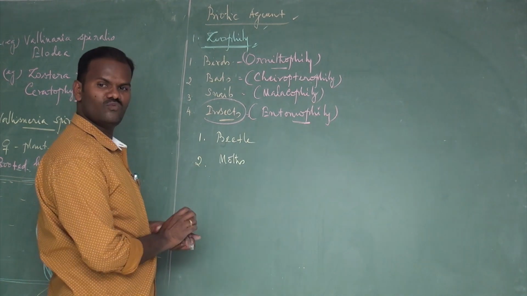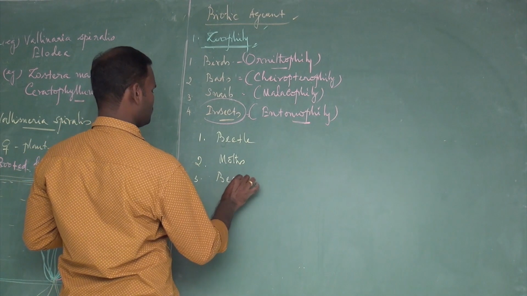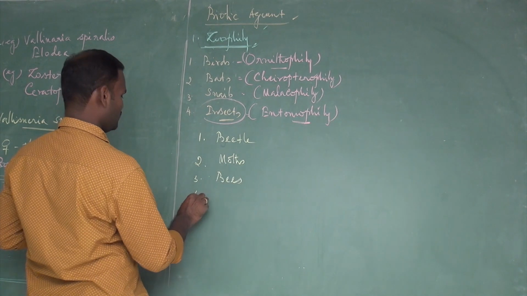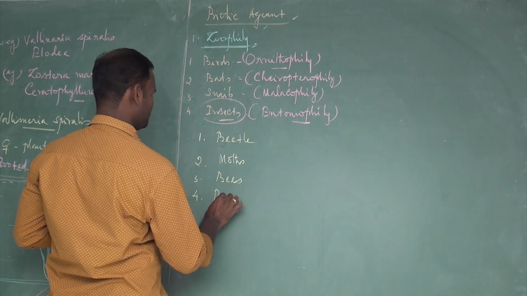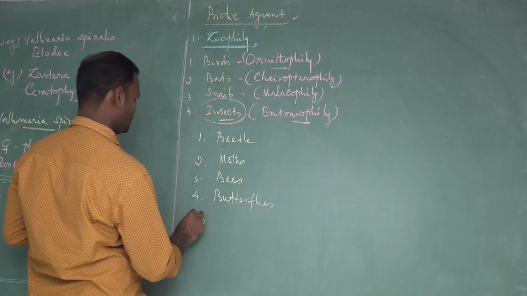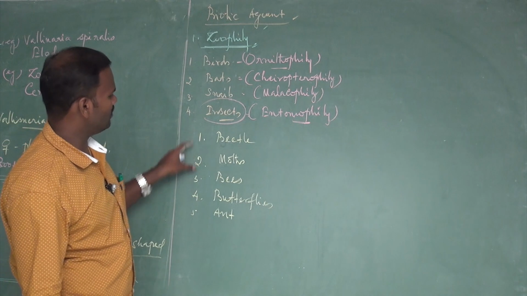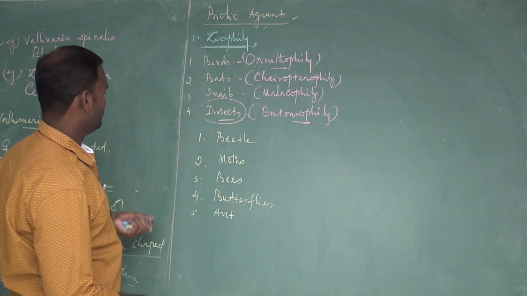Certain moths are also involved in pollination. Third, bees, honeybees. Then the fourth one is butterflies. Then ants are also involved in pollination. These all come under the category of insects.